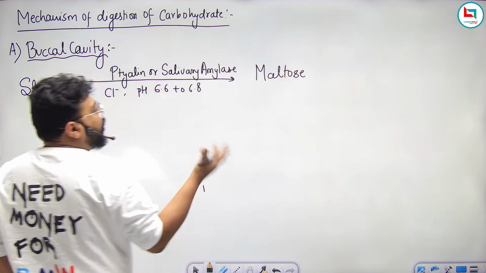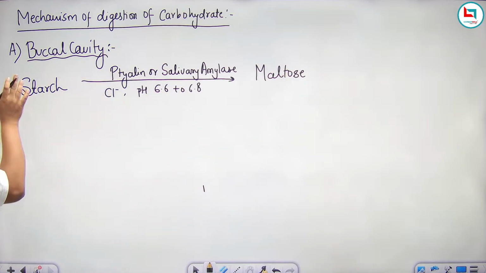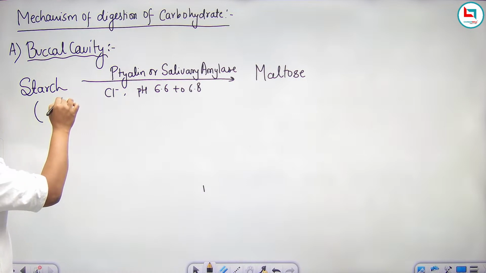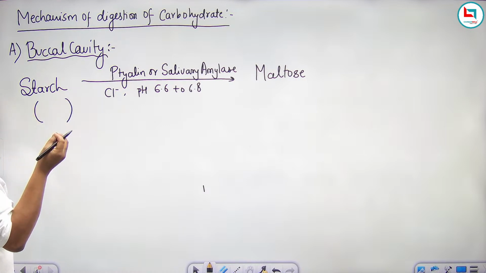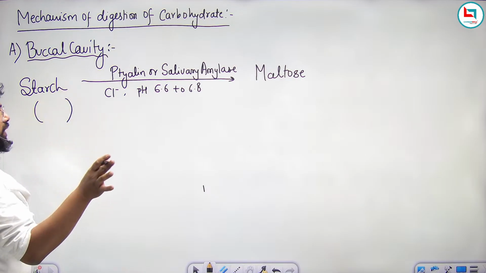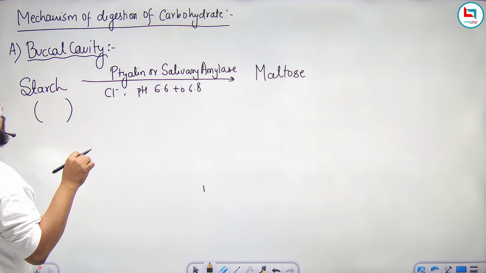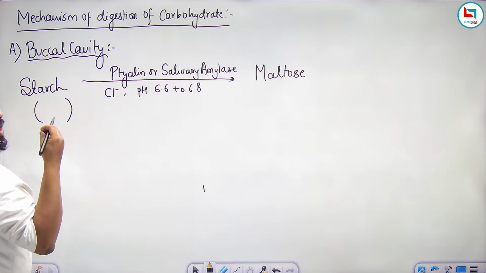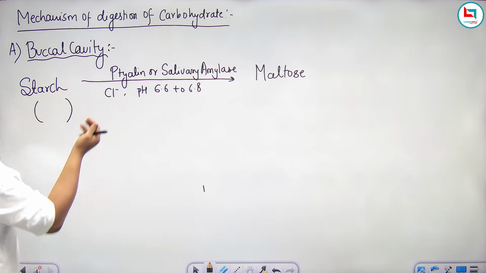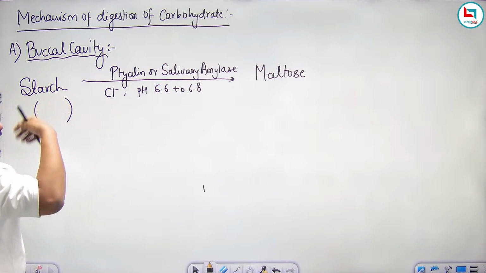But not all the starch gets digested in the buccal cavity, because we do not stop our food for a period of time over here. We have to chew every bite 32 times, but we never chew it 32 times. So we either chew our bite for 4 or 6 times, maximum 12 times, and we engulf that food particle.